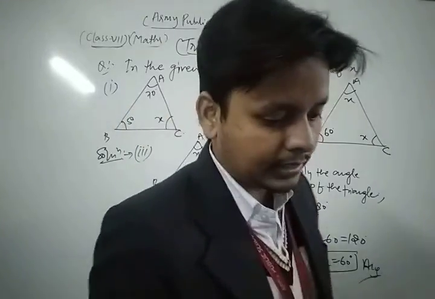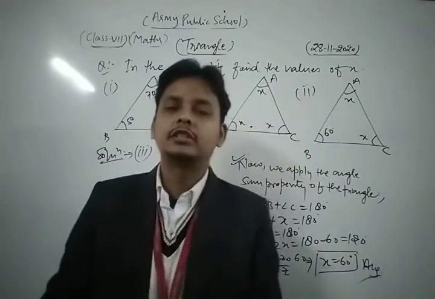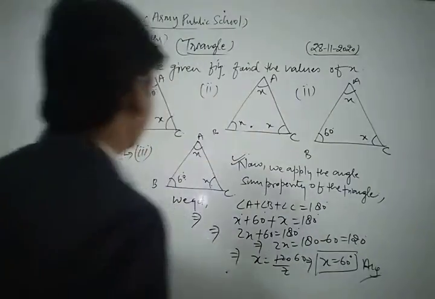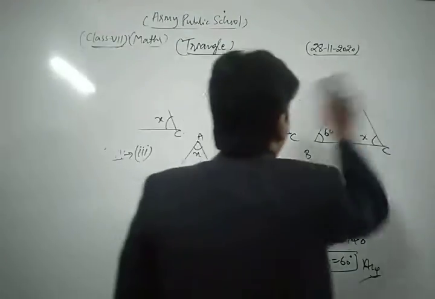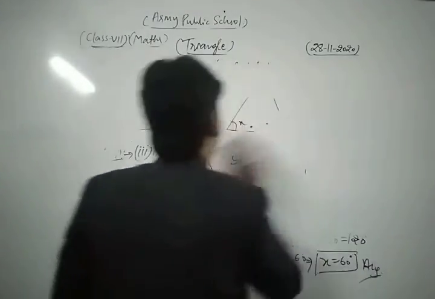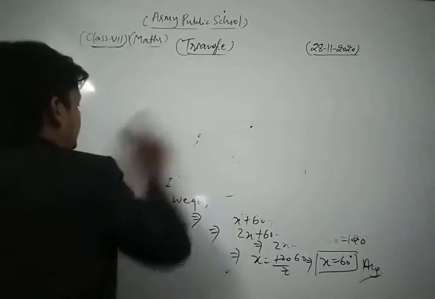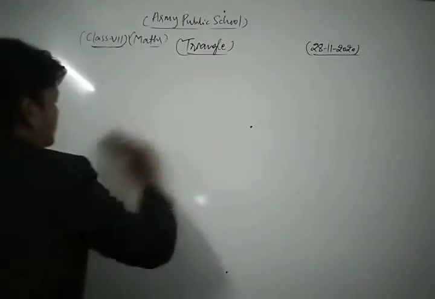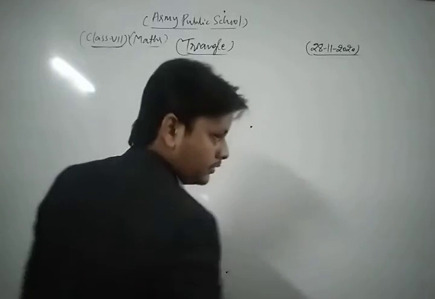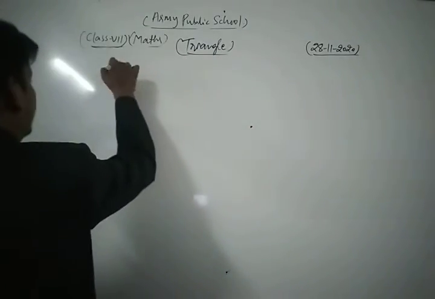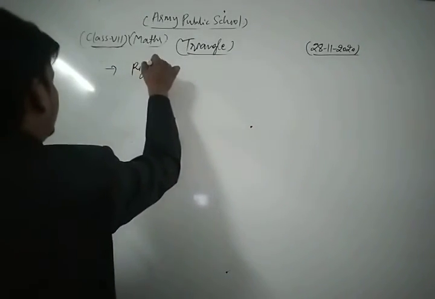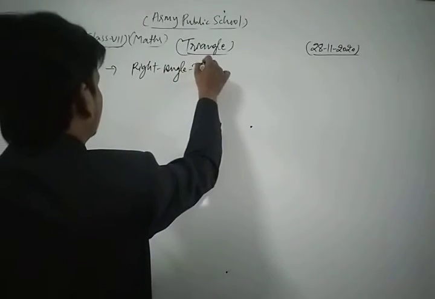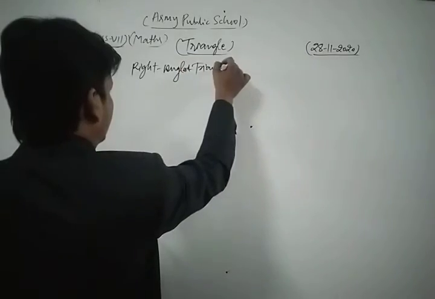Now dear students, we discuss the last topic of your chapter, which is right angle triangle and its property.